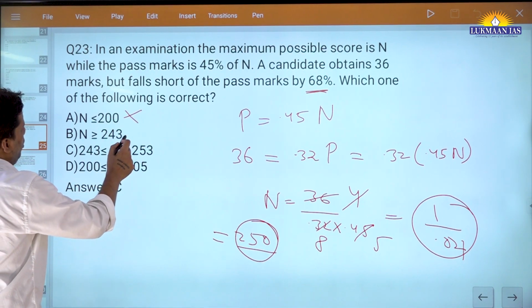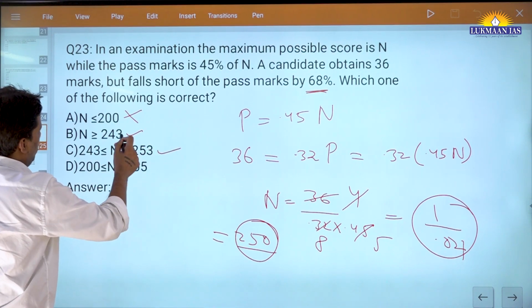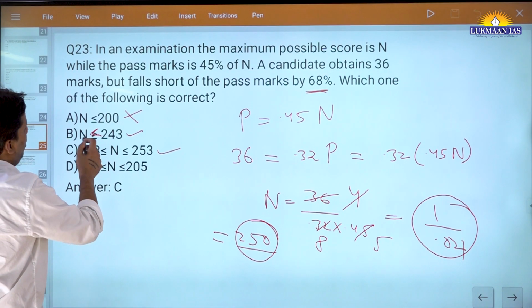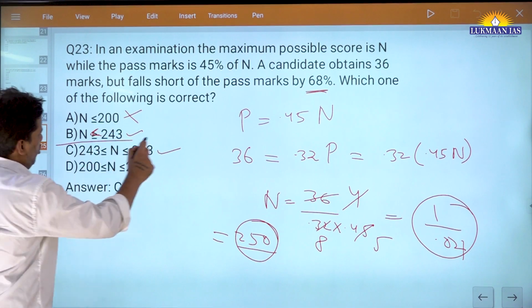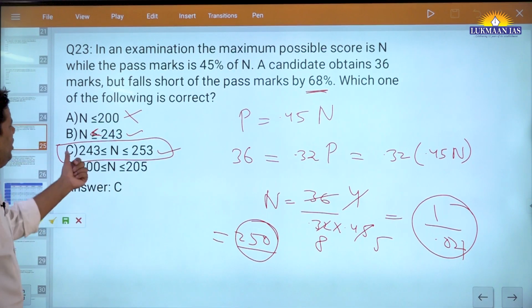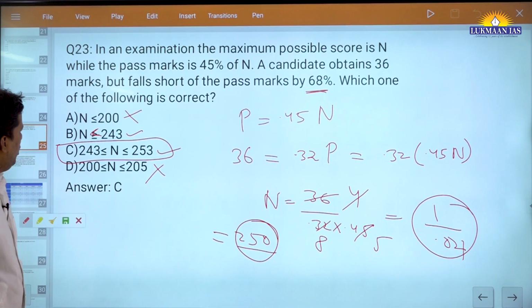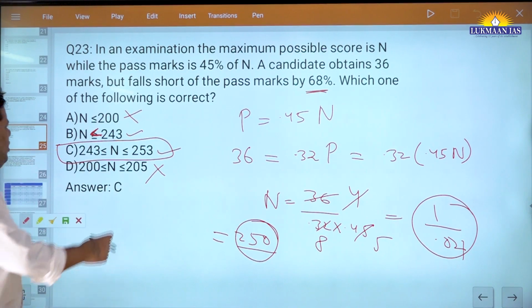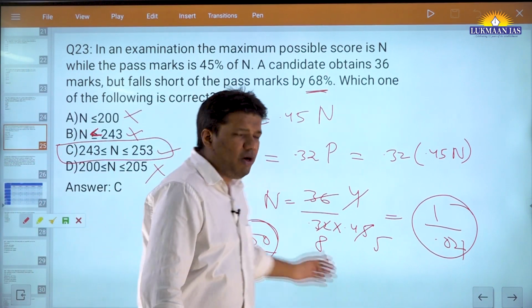N is greater than 243. Yes, this could be the option. N is greater than 243. So this is more exact, right? So in fact, I think this should be okay. And N is 250 and it has to lie between 240 and 250. This could not be an option. So maybe I think here it is a typo. It should be N less than, then only it works. Otherwise, two options will become correct. Okay. So this is what I have to say.